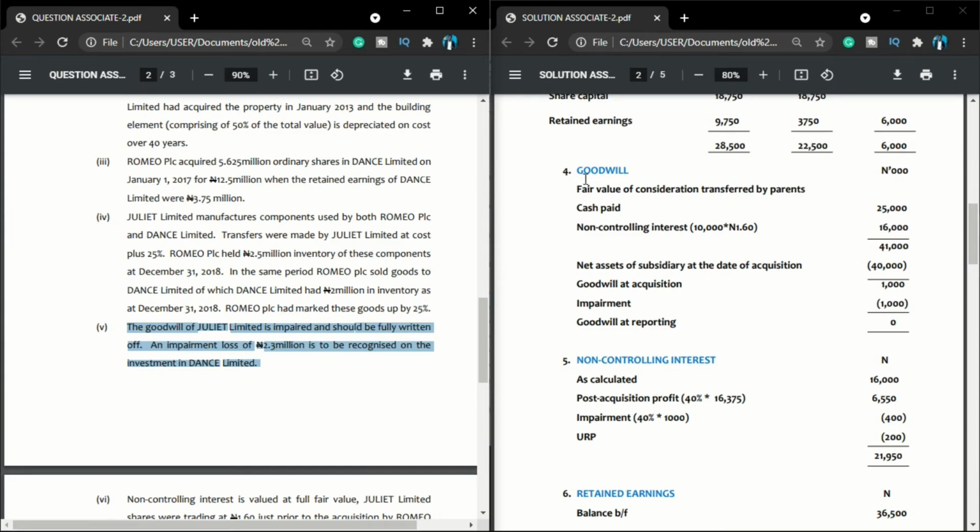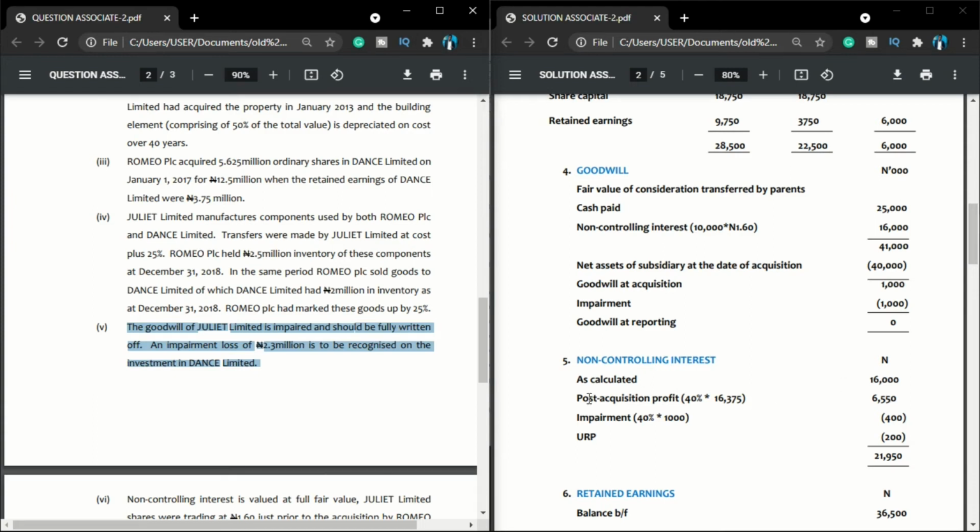But don't forget, in working note 4, we calculated our NCI to be 16,000. If I calculated it to be 16,000, it means that as calculated or as computed, it is 16,000. Now, NCI own 40% in Juliet Limited. If they own 40% in Juliet Limited, any profit generated from Juliet Limited, they are entitled to 40% of such profits.